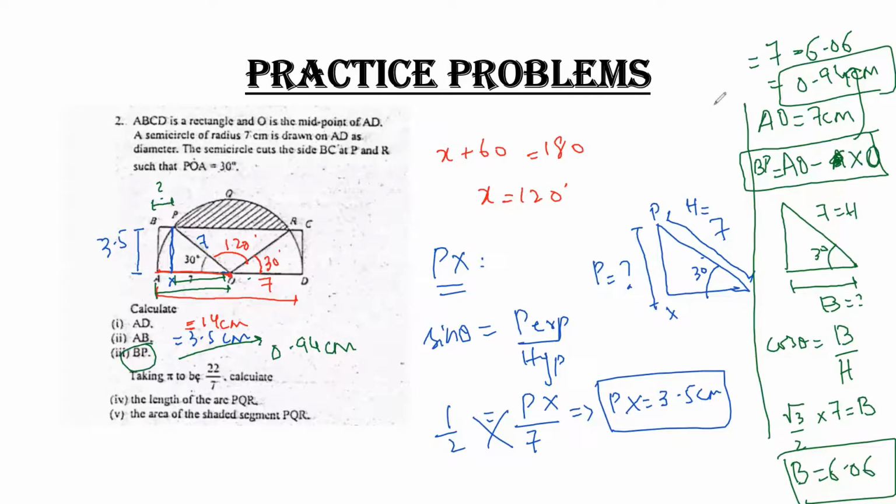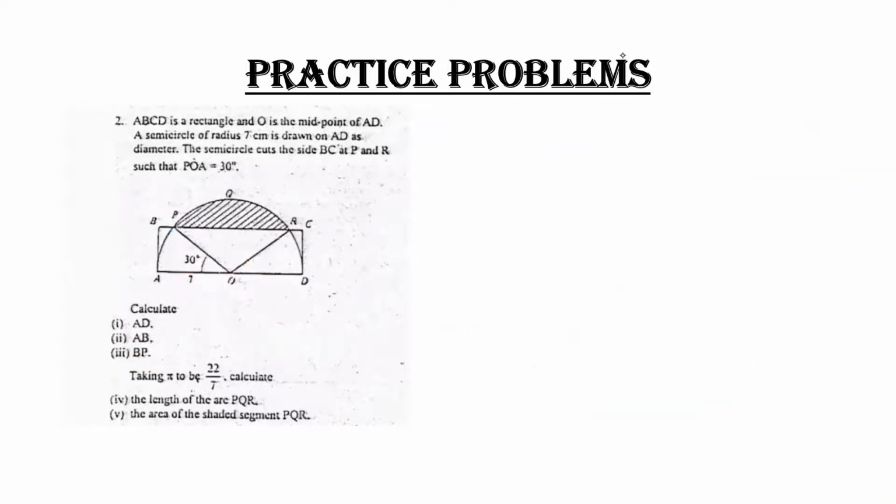Part 4. In part 4, you have to find out the length of the arc PQR, that means P, Q, and R. This is your sector, and we have calculated the angle, which is 120. We know the formula for arc length: theta upon 360 into 2 pi r.